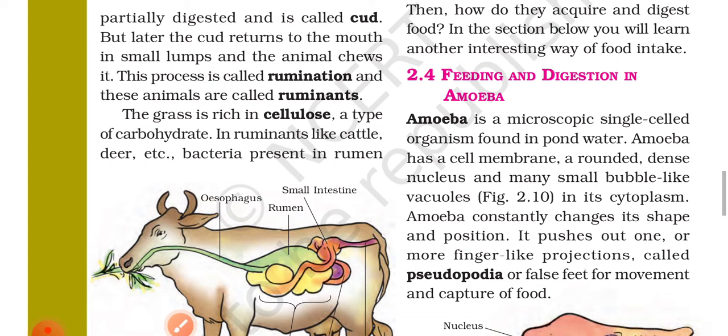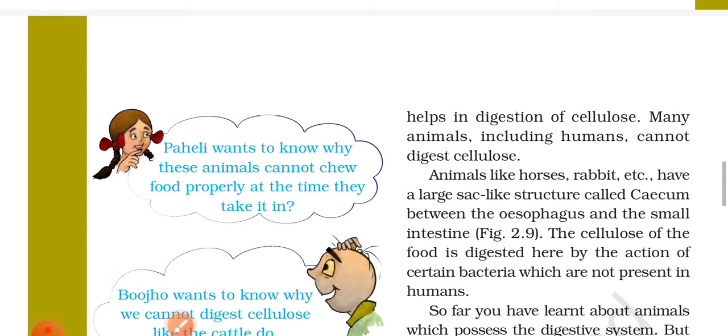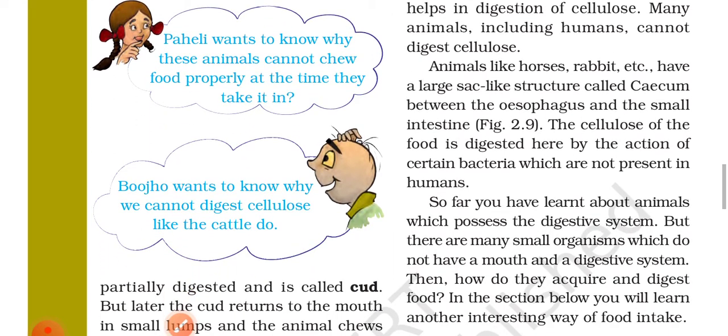The grass is rich in cellulose, a type of carbohydrate. In ruminants like cattle, deer, etc., bacteria present in the rumen help in digestion of cellulose. Many animals, including humans, cannot digest cellulose. Animals like horses, rabbits, etc. have a large sac-like structure called cecum between the esophagus and the small intestine.